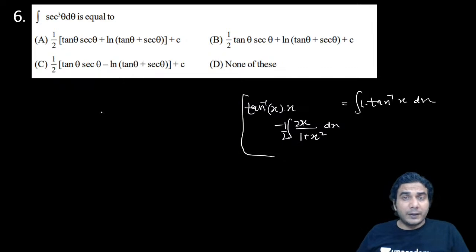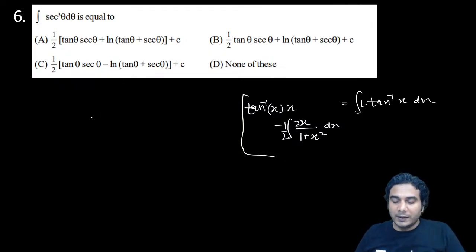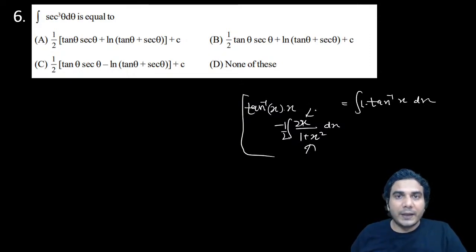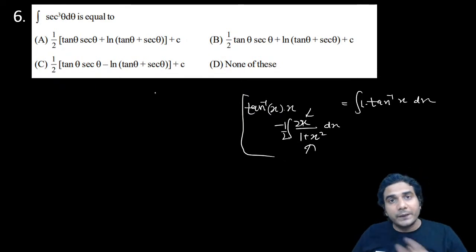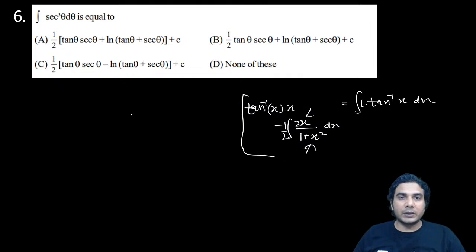But in this, if with a trigonometric function you take 1 into a trigonometric function, that will be a problem. Why? Because when it was tan inverse and after differentiating it became an algebraic function, you can see, it clubbed with x. But a trigonometric function will never become an algebraic function, it will remain a trigonometric function, right? And unnecessarily one algebraic function, x, will also appear by integrating one. So never take one with a trigonometric function, all right?